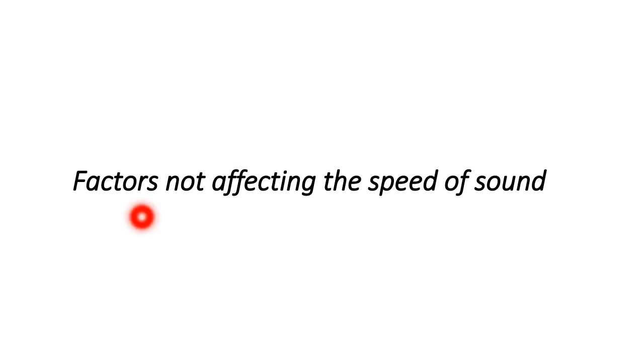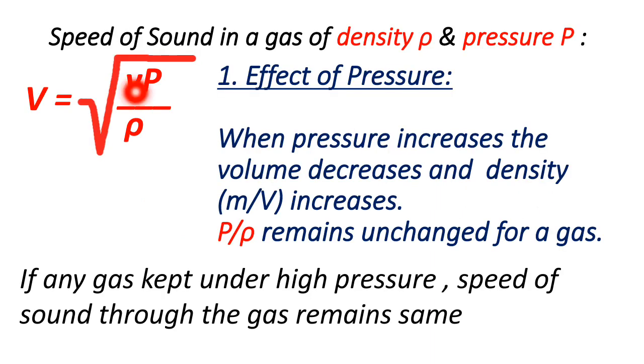Now the factors that do not affect the speed of sound. Let's see the first one, the effect of pressure. So let's see here, the speed of sound in a gas of density rho and pressure P. This is the formula that we have visited many times. So what is the effect of pressure?